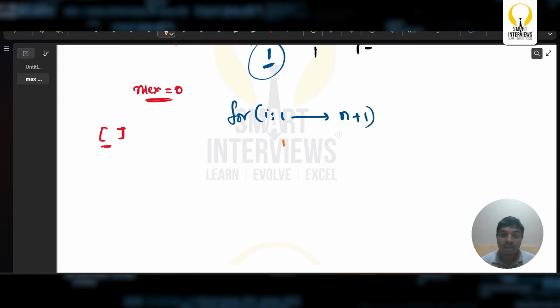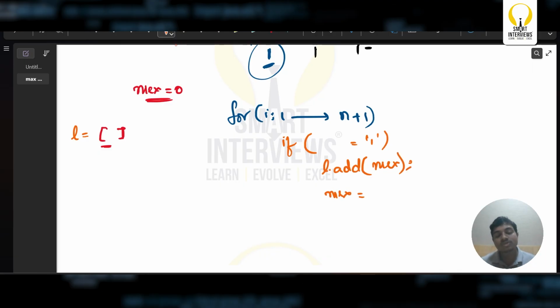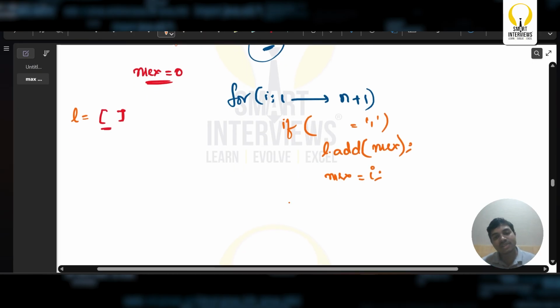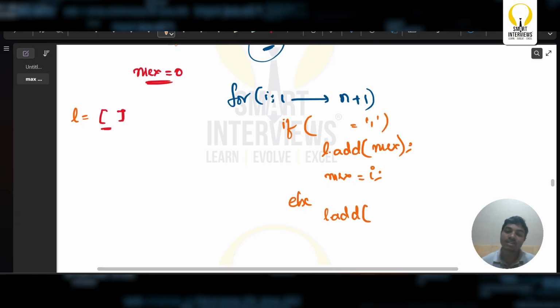If it is the character 1, I'm going to say l.add of the max whatever I am having, and modify this max to be equal to the value i which we got. Else I can simply say l.add of this particular value i itself. So this is going to be the whole logic which I am going to implement.